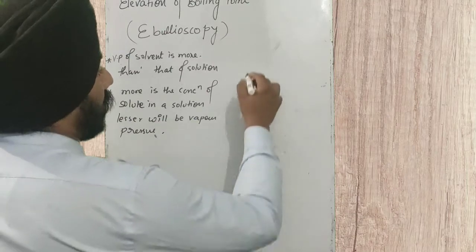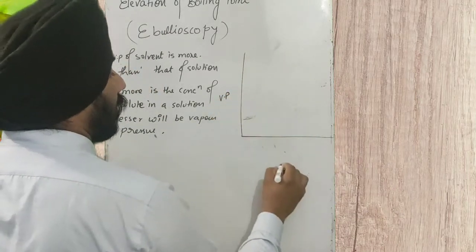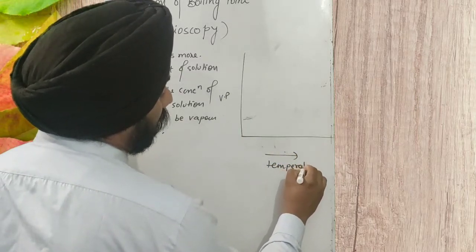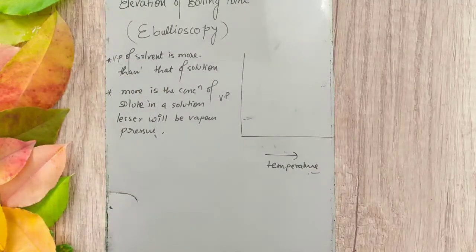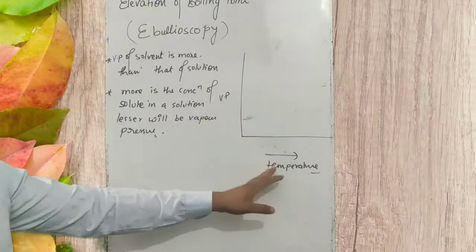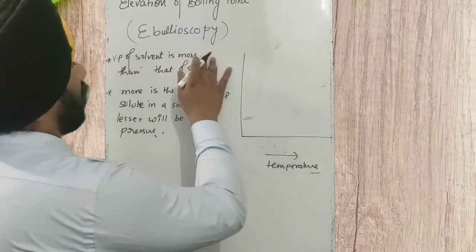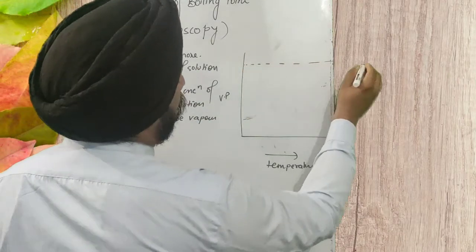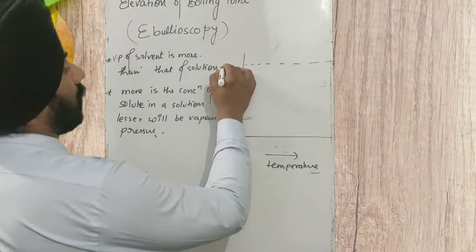So we have to draw a graphical representation of vapor pressure versus temperature. We are drawing a graph between vapor pressure and temperature. I told you the solvent's vapor pressure is more, and we draw a line showing the atmospheric pressure.